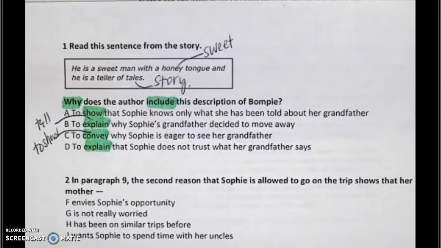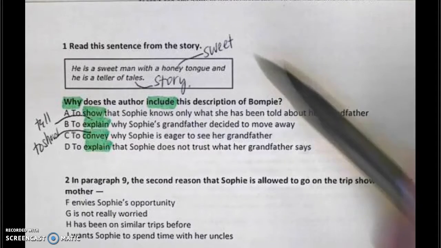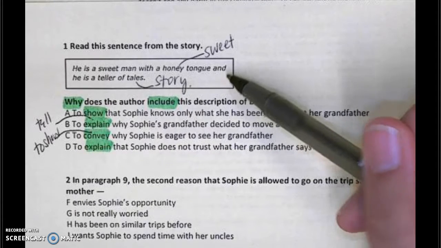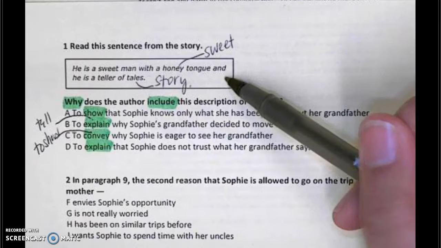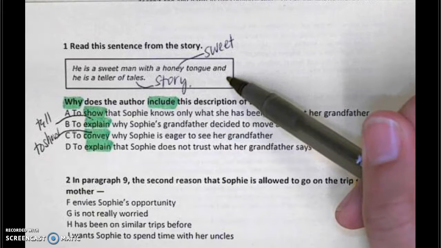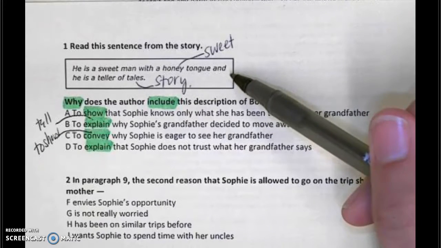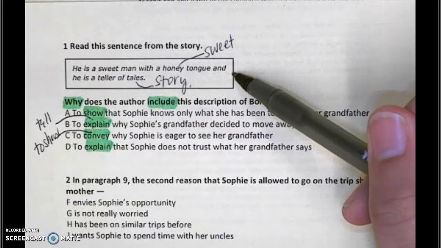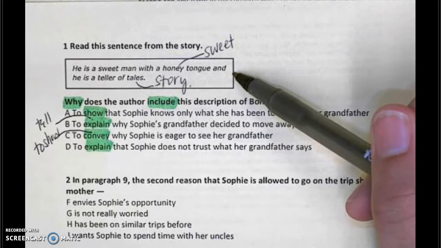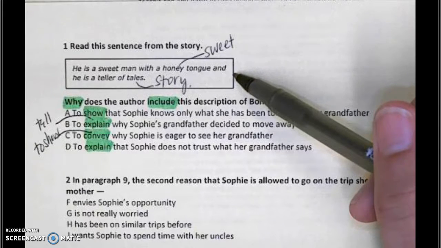Now I want to warn you to be very careful with this type of question. Anytime a test gives you an excerpt, a piece of the text, you need to make sure that you go back and read where it came from. Because what it looks like here and the way they wrote it in the paragraph are not the same. And if you don't go back and check, you are very likely to get this wrong. This is a highly missed question.